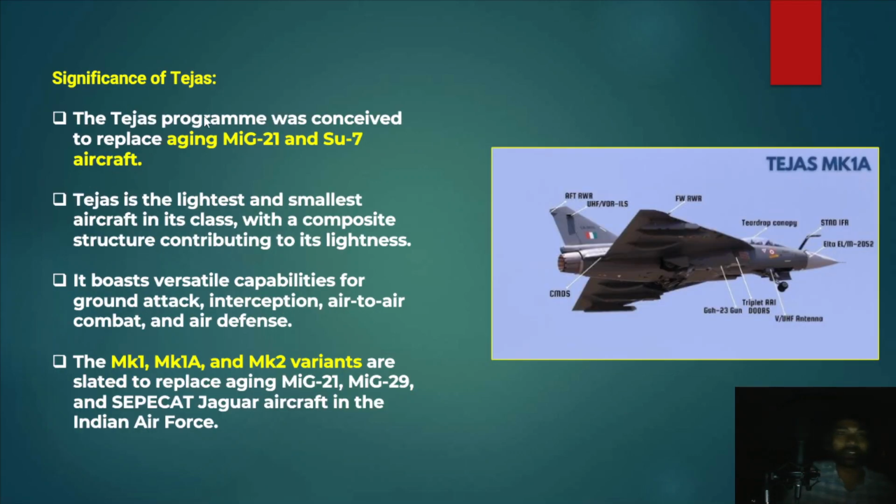So what is the significance of this Tejas fighter aircraft? The Tejas program was conceived to replace India's aging MiG-21 and Su-7 aircraft. So these MiG-21 and Su-7 aircraft were procured from Russia. And Tejas is the lightest and smallest aircraft in its class, with the composite structure contributing to its overall lightness. And in fact, India is also looking for orders from other countries. So for that particular reason also, the Tejas fighter jet is being upgraded by India.